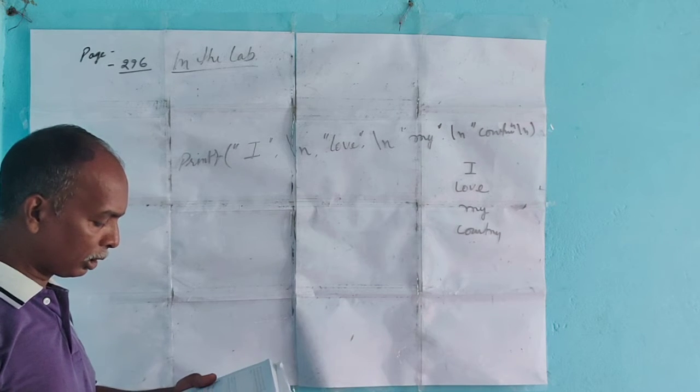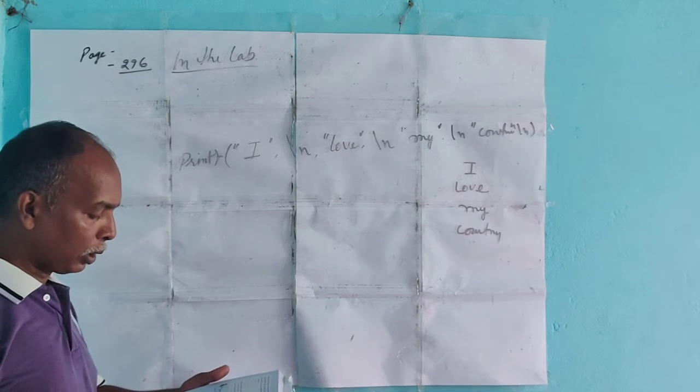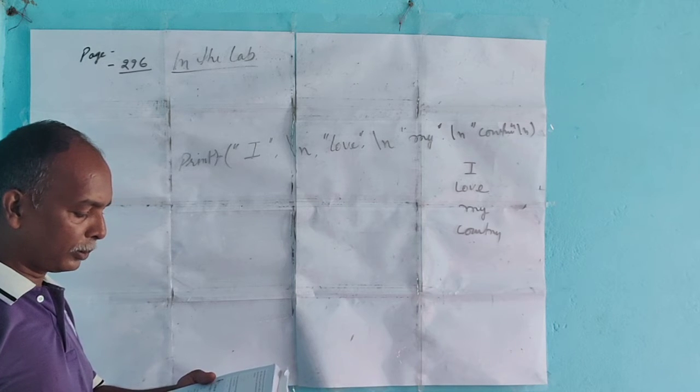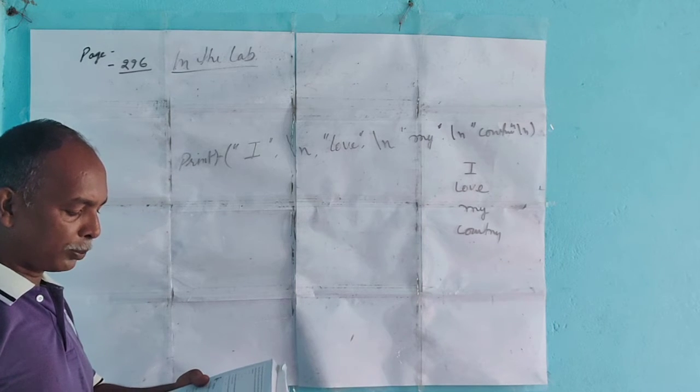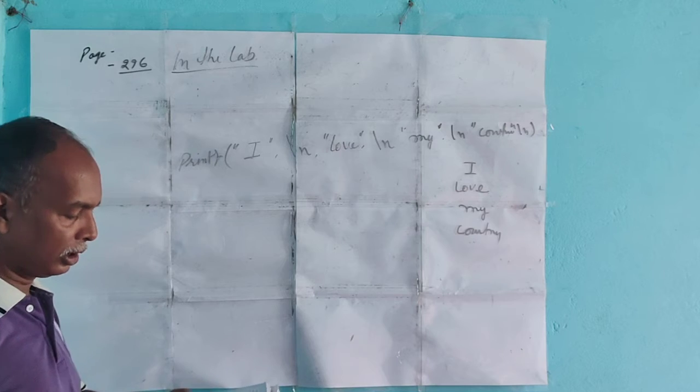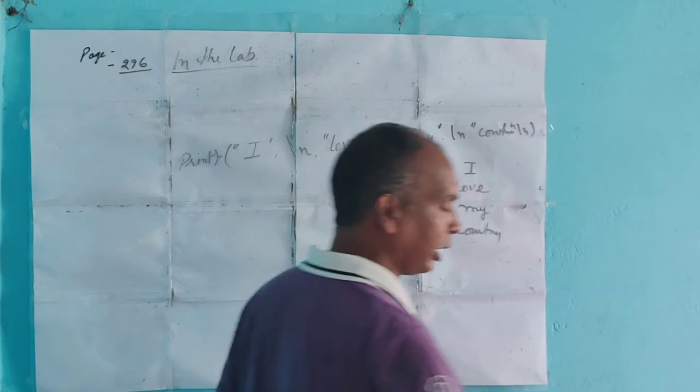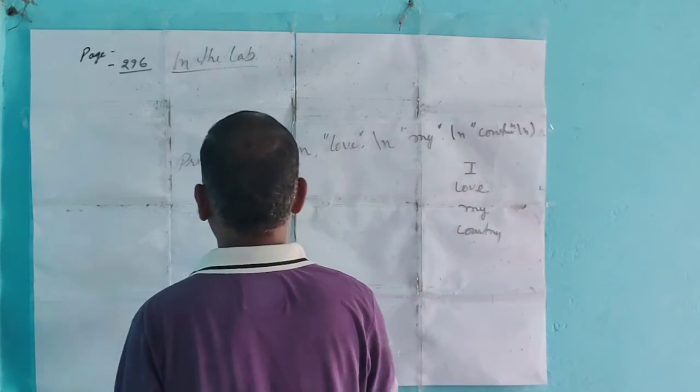Next, look at the output. Question number 2. What will be the output of the following printf statement? Write a program in C and see the result. In question number 2, you have to write it in the program.